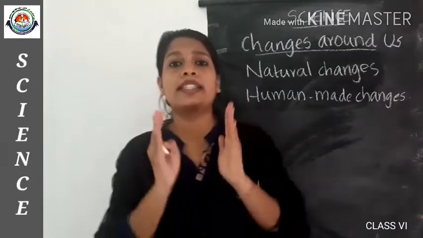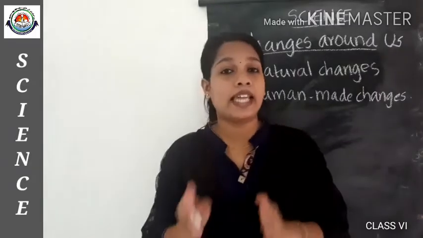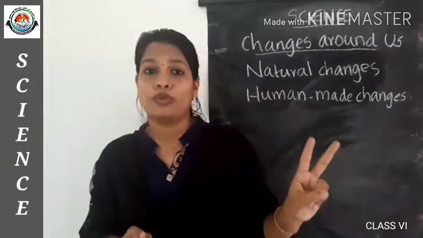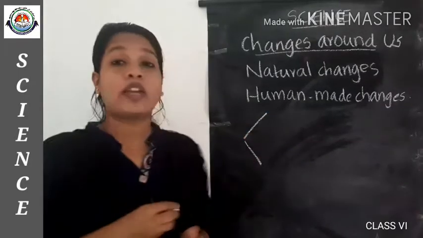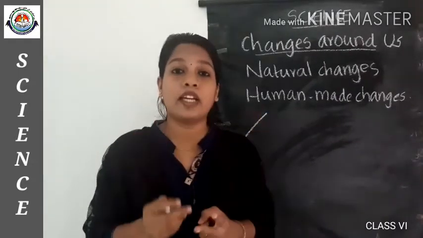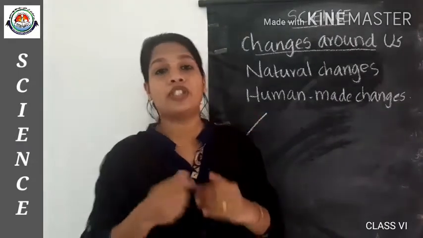So all these changes are mainly categorized into two. First one is reversible changes and the second one is irreversible changes.